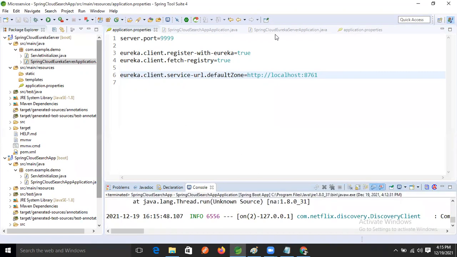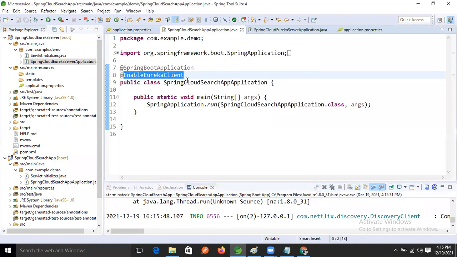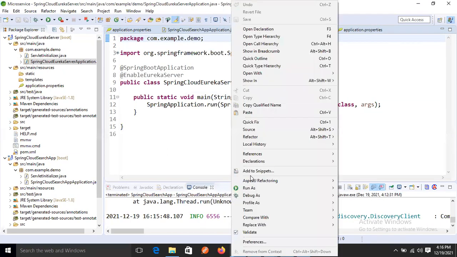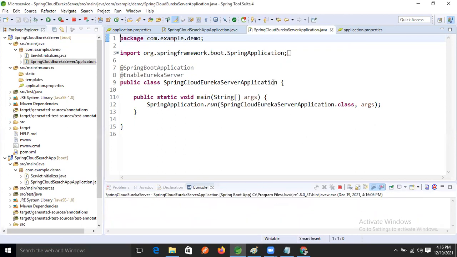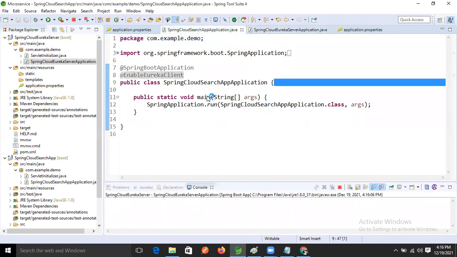Let's first run the Eureka server. Now I'm running it. Now again run this one.